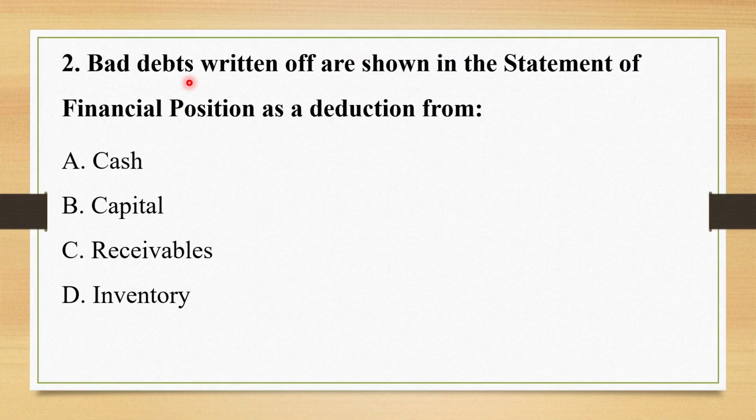Question number 2. Bad debts written off are shown in the statement of financial position as a deduction from: A, cash. Do we deduct bad debts from cash? No. B, capital. Do we deduct it in the capital? C, receivables. D, inventory. What is the answer? The answer is C, as you have seen.